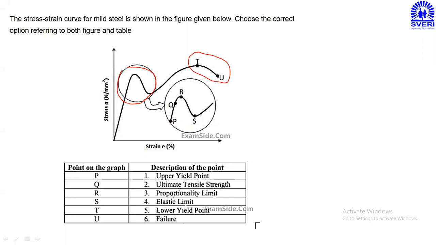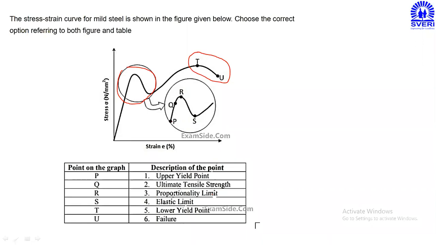In the morning, we have discussed point A as a proportional limit, but in that the elastic limit point is not mentioned. सकाळचा जो आपण कर्व स्टडी केला तर त्याच्यामध्ये इलास्टिक लिमिट पॉइंट हा त्यांनी दाखवला नव्हता, but it is present near to the point A. सकाळच्या फिगर प्रमाणे पॉइंट ए च्या जवळ तो तुमचा इलास्टिक लिमिट पॉइंट असणार आहे. But here in this problem they have mentioned proportional limit separately and elastic limit separately. So P is called as a proportional limit, Q is called as a elastic limit.